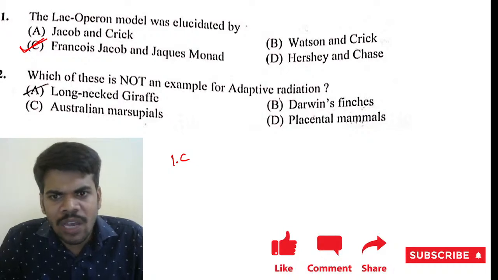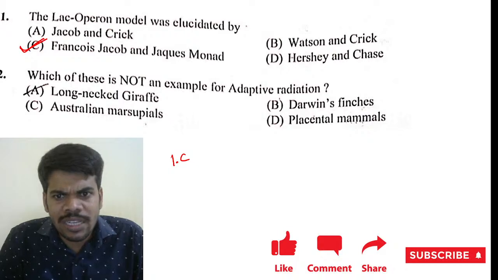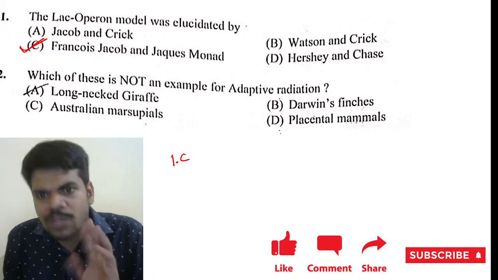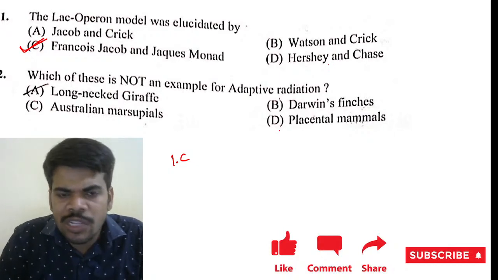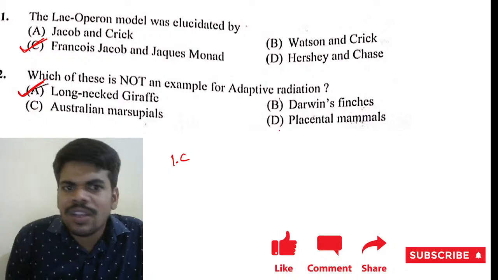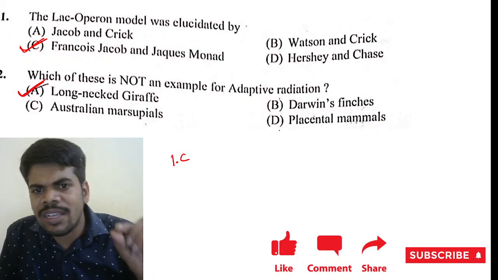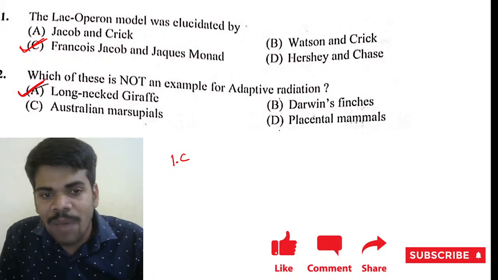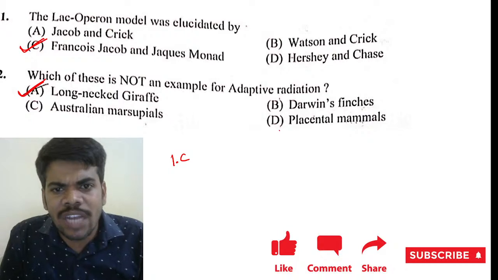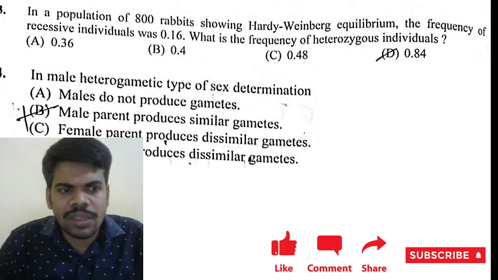Darwin's finches are the best example of adaptive radiation in the textbook. Placental mammals are adaptive radiation, Australian marsupials are adaptive radiation. The long necked giraffe is not an example of adaptive radiation. The long necked giraffe is an example for Lamarckism. Lamarck's extension of neck, that is a Lamarckism example. Next, question number 3.